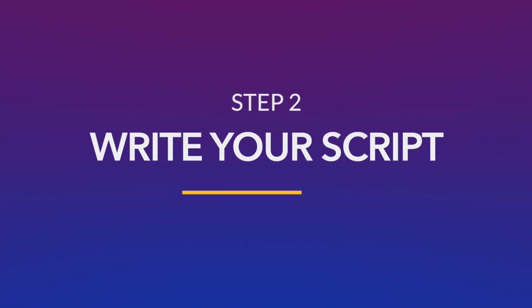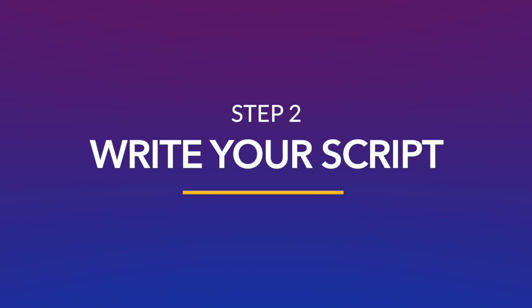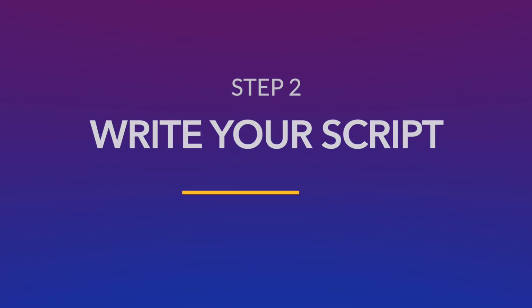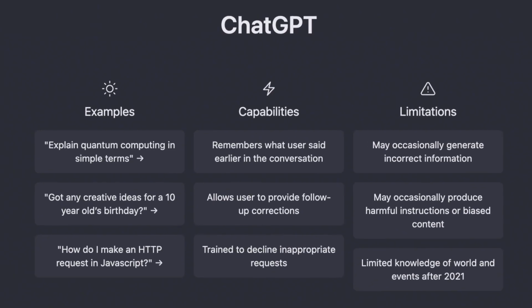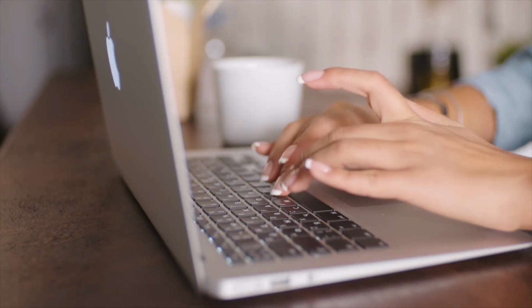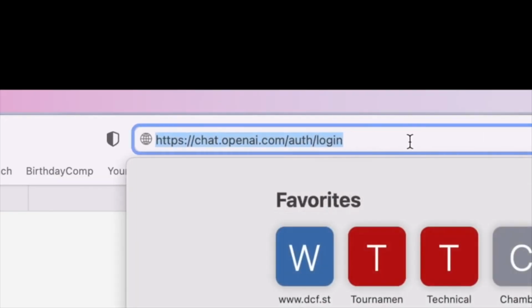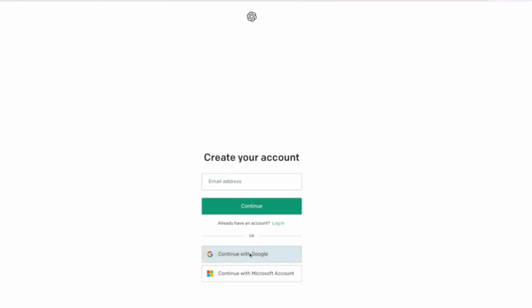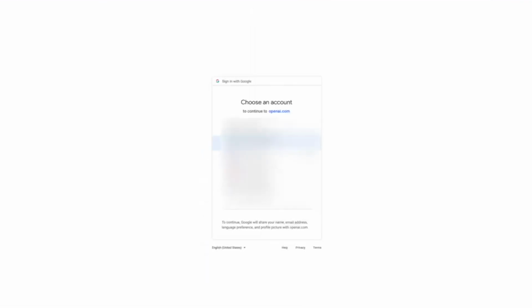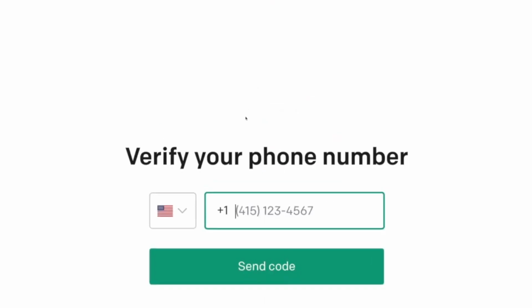Now, once you finalize your idea, the next step is to write a compelling script. Script writing is perhaps the most time-taking part of the video making process. But thankfully, with Chat GPT, you can create a compelling YouTube script in minutes. If you haven't already done so, sign up to Chat GPT. The process is fairly straightforward, and you can sign up with an existing Google or Microsoft account and then verify your phone number with an OTP to get started.